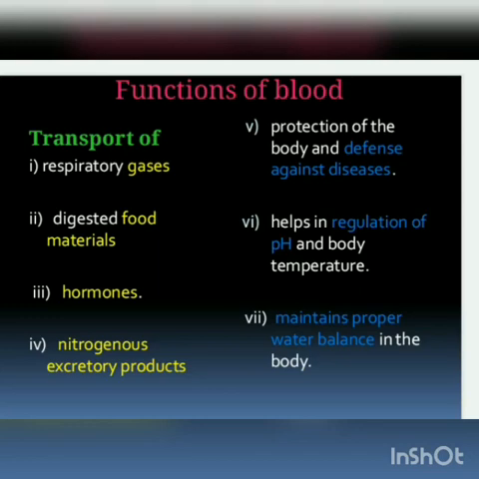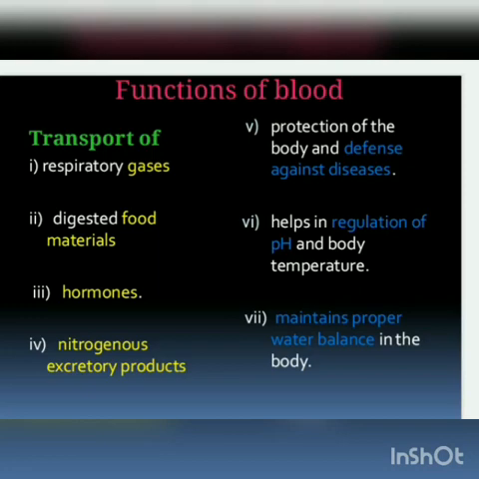So the target area receives the hormone through the blood supply. Fourth, transport of nitrogenous excretory products. It may be ammonia, urea, or uric acid, depending on the waste nitrogenous product. Transport is also done.